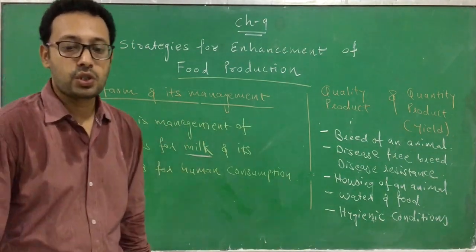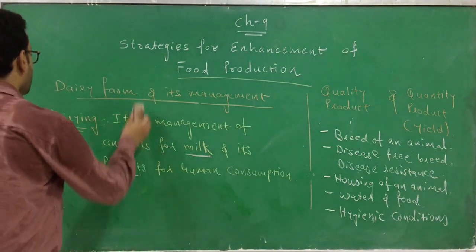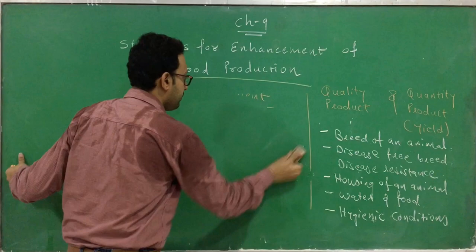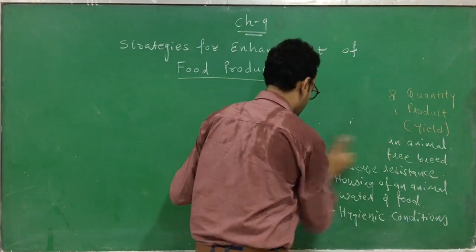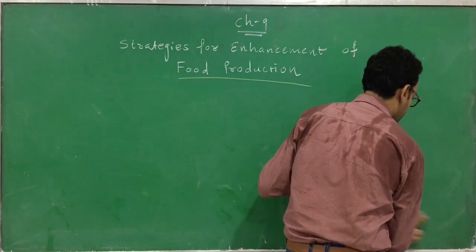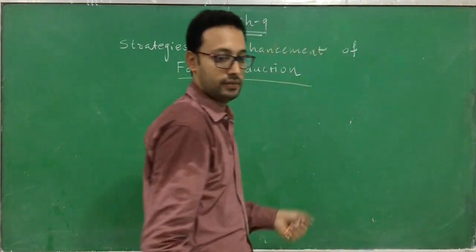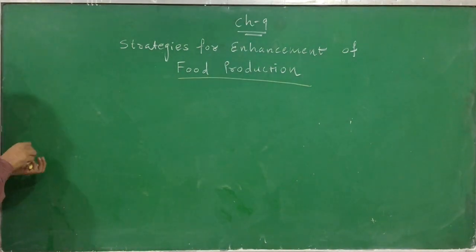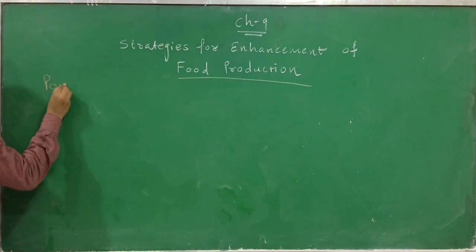Another approach we can apply is poultry farm management. Another approach for enhancement of food production is poultry farm management.